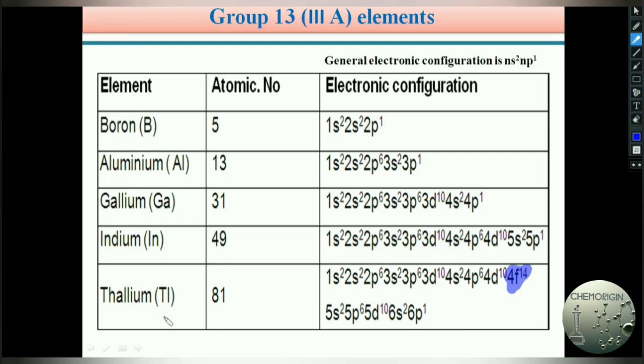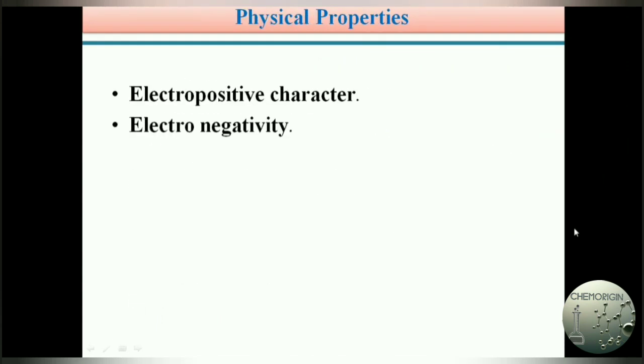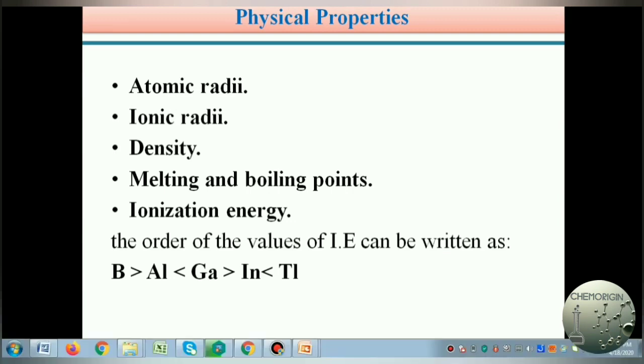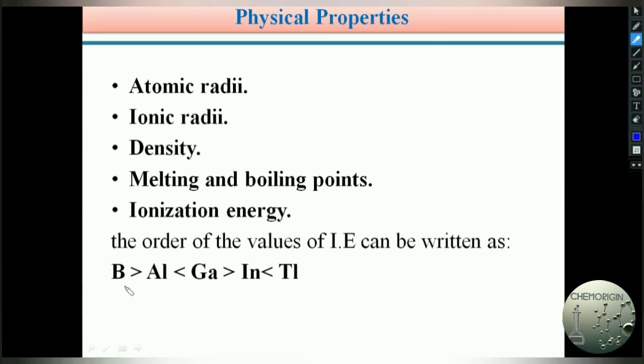Hence, thallium has higher ionization potential than indium. In this manner, the ionization energies of 3A group elements are not in a regular mode. Initially, boron has higher ionization energy than aluminium. Aluminium has lower ionization energy than gallium. Gallium has higher ionization energy than indium, and indium has lower ionization energy than thallium.